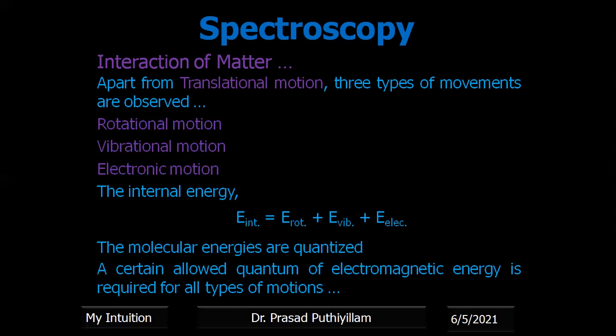If the given energy package is sufficient, only then can we observe any of these movements, whether rotational, vibrational or electronic. That we call the quantum. That means it should take one particular quantity of energy. If it is given, only then will it show this type of motion. Therefore, we call it quantized. A certain allowed quantum of electromagnetic energy is required for all types of motion.